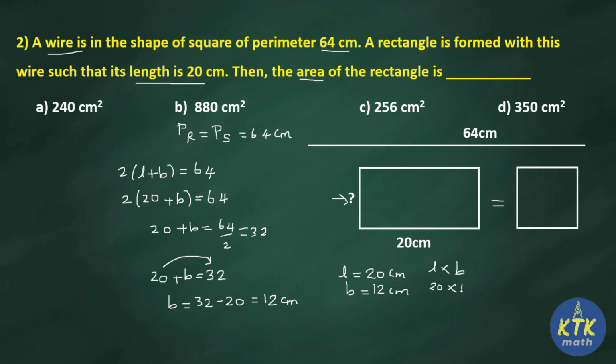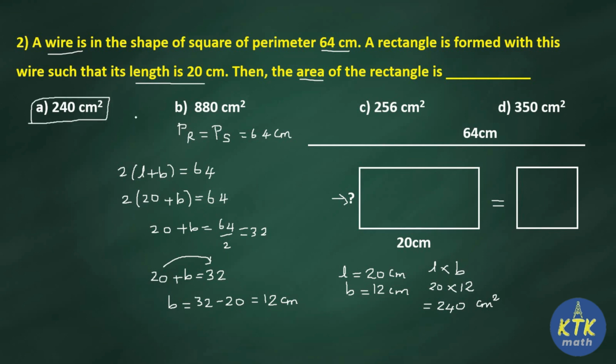I hope you got the answer already. 20 into 12 is nothing but what? 2 12s are 24, 1 0 is there. So 240 centimeter square. Is it there in your options? Yes, option A, 240 centimeter square.